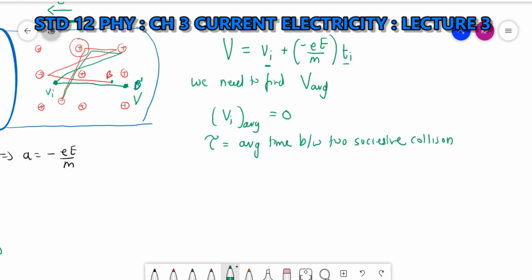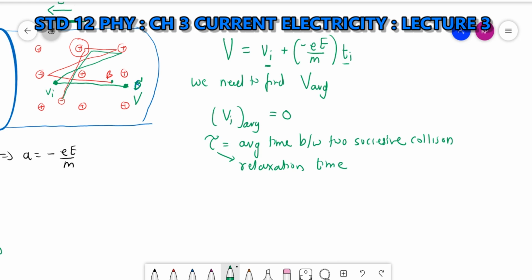But tau is the average time, also called the relaxation time. What is relaxation time? The average time between two successive collisions.